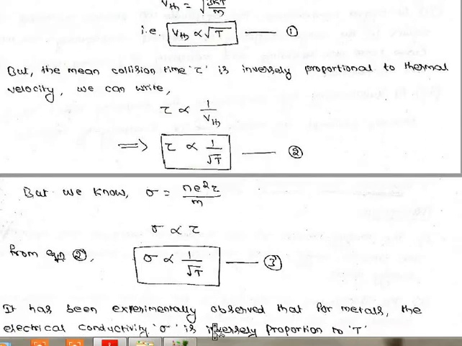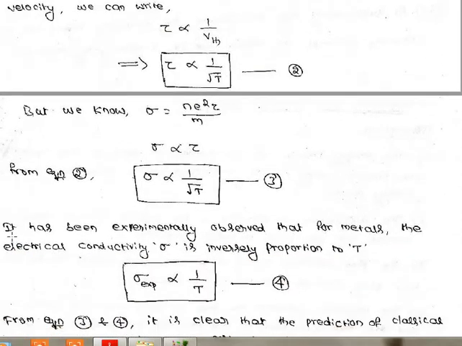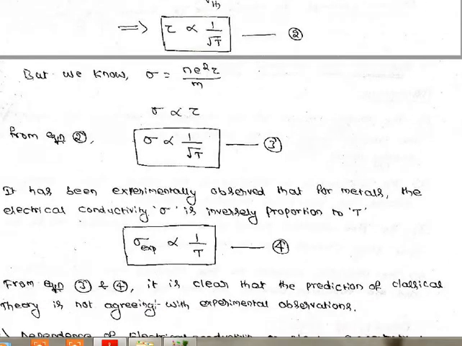Now coming to the experimental result. It has been observed experimentally that for metals the electrical conductivity sigma is inversely proportional to t. ನೋಡಿ, ಇದು theoretical value ಆದರೆ ಇದು experimental value ಆಗುತ್ತೆ. So look at the difference here. The theoretical value is showing it is proportional to 1 by root t, but experimentally it is proportional to 1 by t. So there is a difference here.